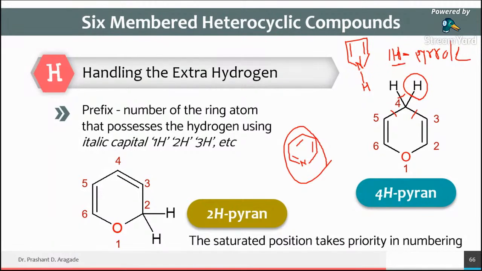Why this 1H? Because it is fully unsaturated. Fully unsaturated means the maximum number of double bonds is there. So it is 1H-pyrrole.